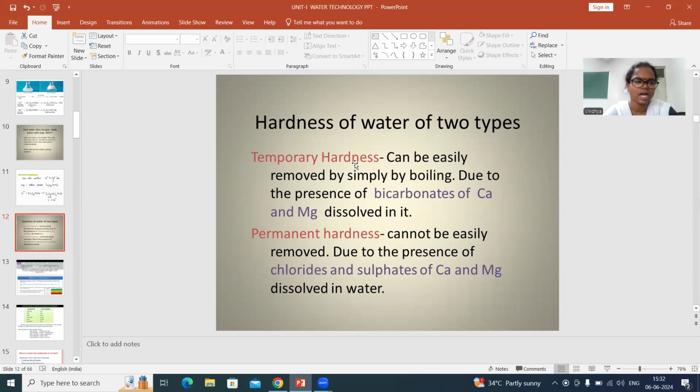Temporary hardness mainly consists of bicarbonates of calcium and magnesium ions. So here you will have calcium bicarbonate and magnesium bicarbonate that can be easily removed by boiling. Whereas the permanent hardness is mainly due to the presence of chlorides and sulfates of calcium and magnesium ions. Nitrates are also responsible for permanent hardness, but very rarely. Commonly, you will see chlorides and sulfates of calcium and magnesium ions.